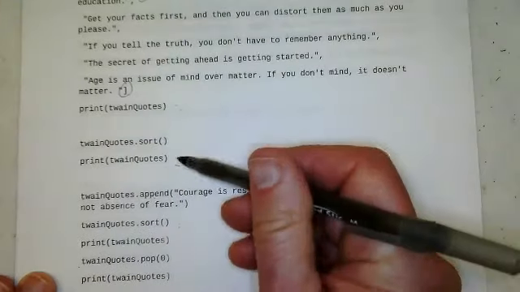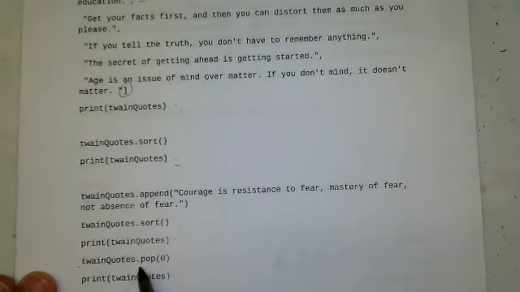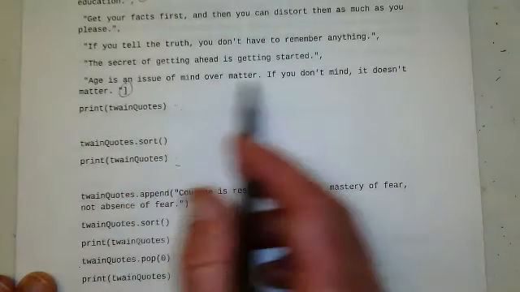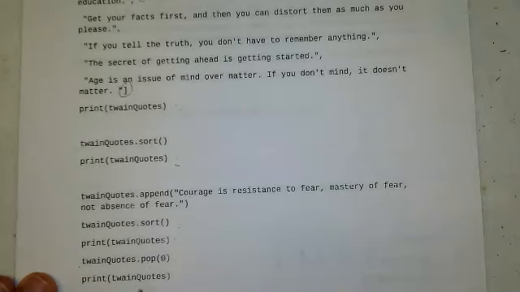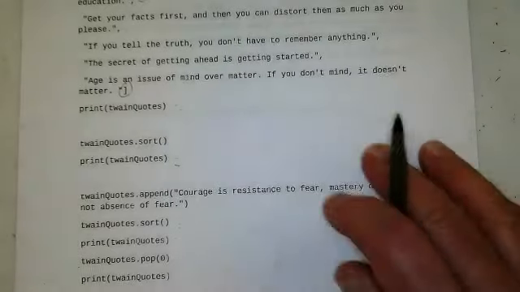Then Twain pop pulls something out, taking out the very first sentence, which is this one once it's sorted correctly. Then we print one last time such that courage is the first line of the quote. Wow, a whole lot of stuff going on with that, isn't it? Any questions? Wonderful. I hope that makes sense. So that was code practice 5.